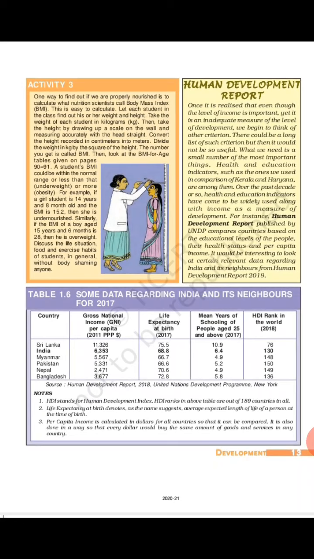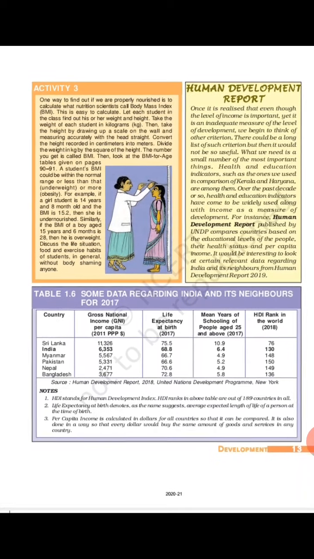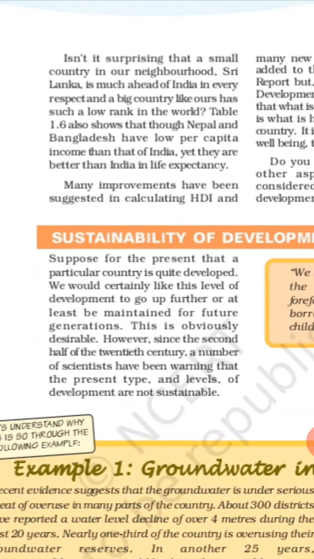Some data regarding India and its neighboring countries for 2017. Countries' names also given here: Sri Lanka, India, Myanmar, Pakistan, Nepal, Bangladesh. So first of all read yourself, and after that I am reading next paragraph, this one.